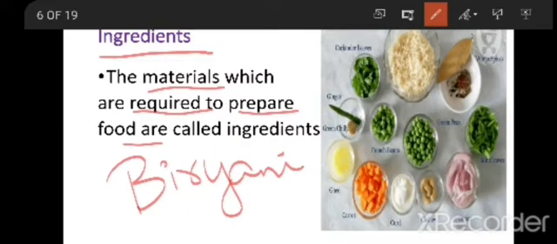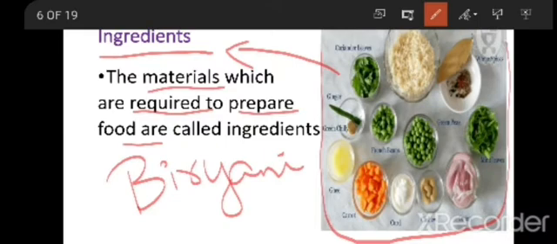Now, if I want to prepare this food, I want the materials to prepare this food. So here, all these are the materials required to prepare biryani. All these are ingredients to prepare biryani. Here you can see rice, coriander leaves, ginger, carrot, ghee, curd, onions, and different types of spices. All these are ingredients. So I repeat, the materials which are required to prepare food are called ingredients. So this is about ingredients.